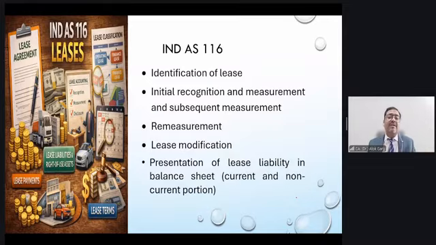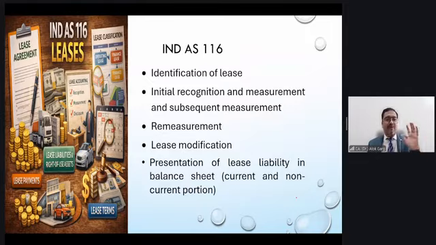Then the initial recognition and the measurement and subsequent measurement. So initially your lease arrangement has to be recognized as right of use asset, and the lease liability has to be credited, right? One of the important aspects when you recognize right of use asset is your provision for decommissioning obligation. So Ind AS 16 also carries the provision for decommissioning obligation. Ind AS 116 also carries the provision of decommissioning obligation, right?